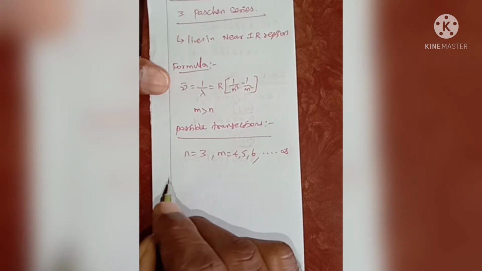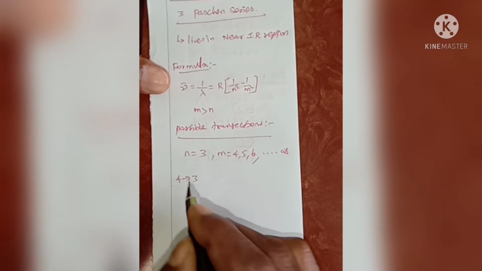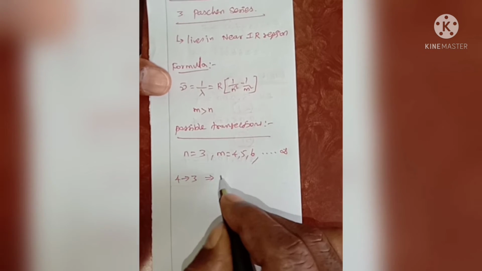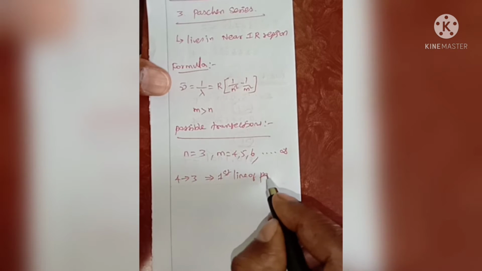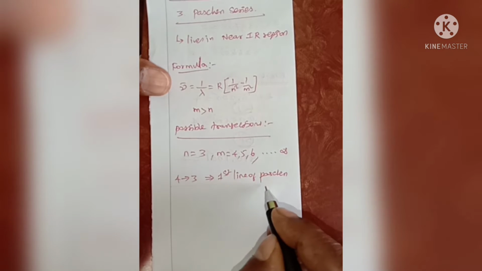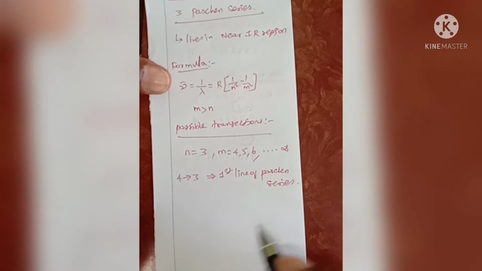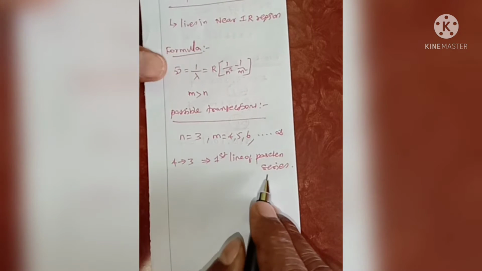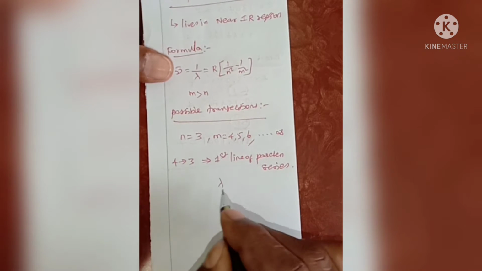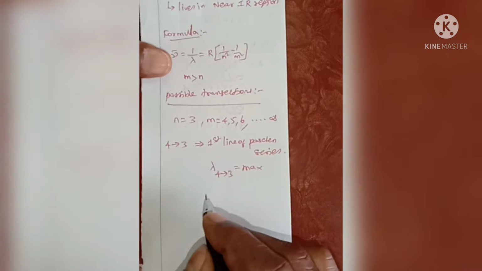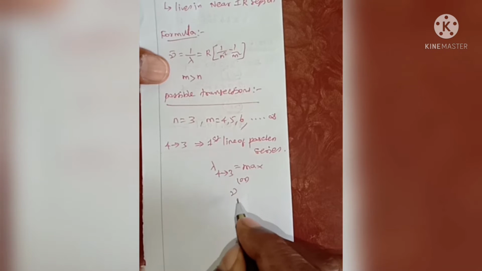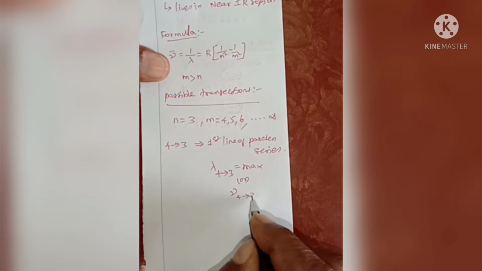The first transition, 4 tends to 3, is the first line of the Paschen series. The first line is the maximum wavelength transition, or the frequency value is minimum for this transition.